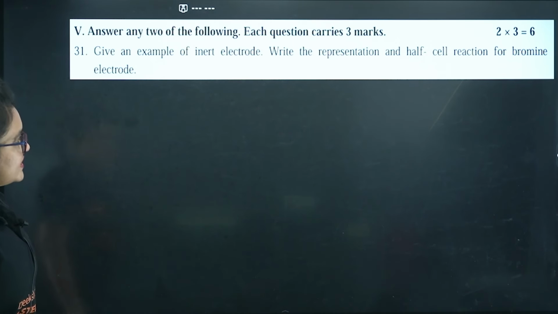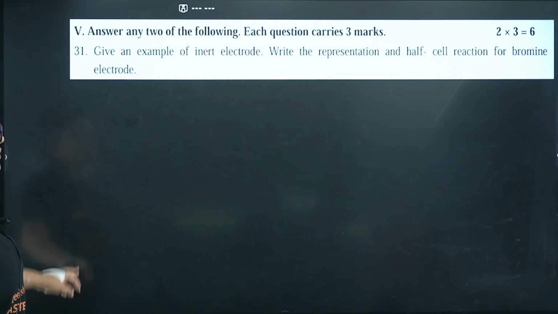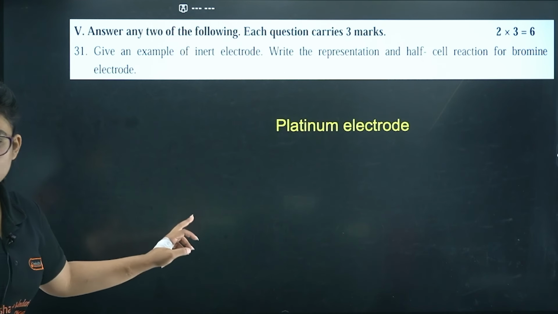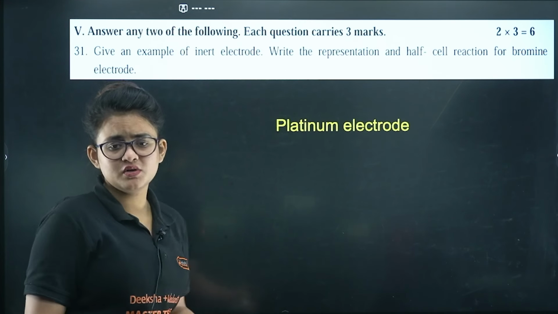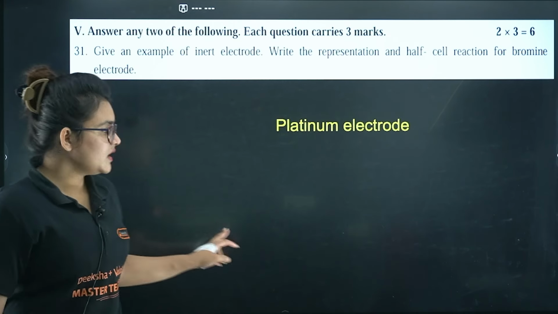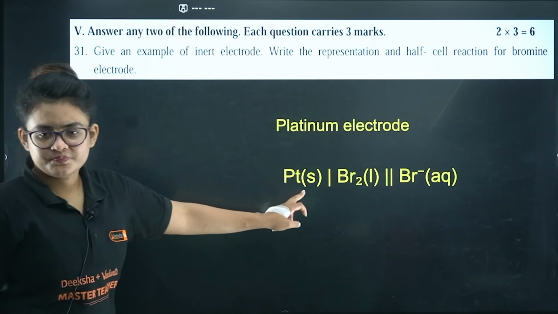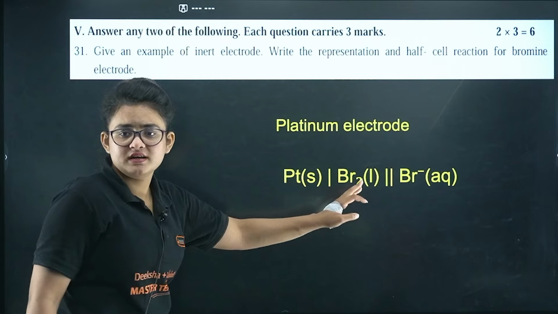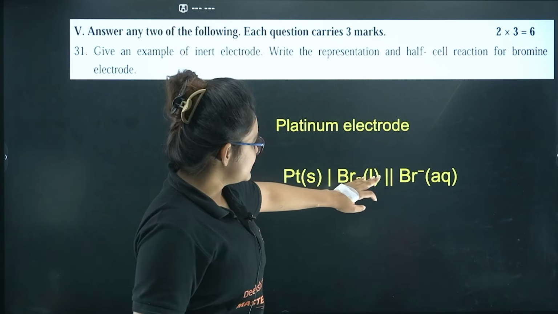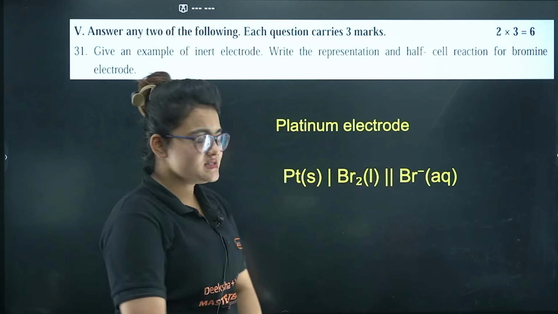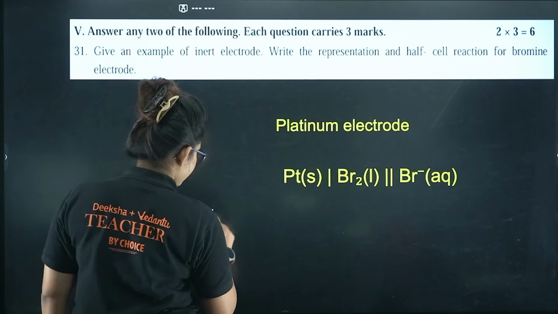Write the representation of half cell reaction for the bromine electrode. So here you can see platinum electrode, we can take as an example. Any other you can take as well, gold, carbon. Next here you can see this is the half cell representation, and the reaction that actually takes place over there.